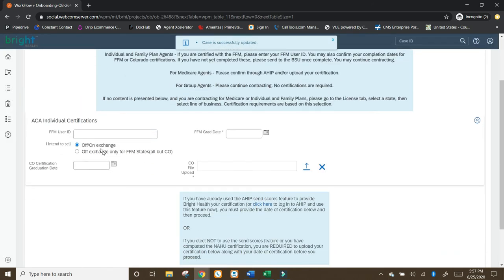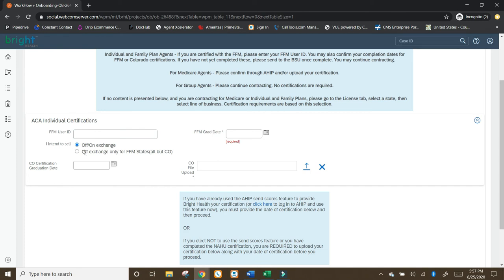FFM user ID. If you don't know where to get your FFM user ID, you get that from portal.cms.gov. It's the same place you do your FFM training every year. Your FFM user ID is the username you log in with. It's the thing above your password on portal.cms. So you'll want to put that in there.